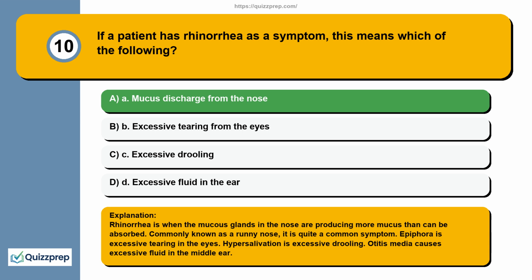Rhinorrhea is when the mucus glands in the nose are producing more mucus than can be absorbed. Commonly known as a runny nose, it is quite a common symptom. Epiphora is excessive tearing in the eyes. Hypersalivation is excessive drooling. Otitis media causes excessive fluid in the middle ear.